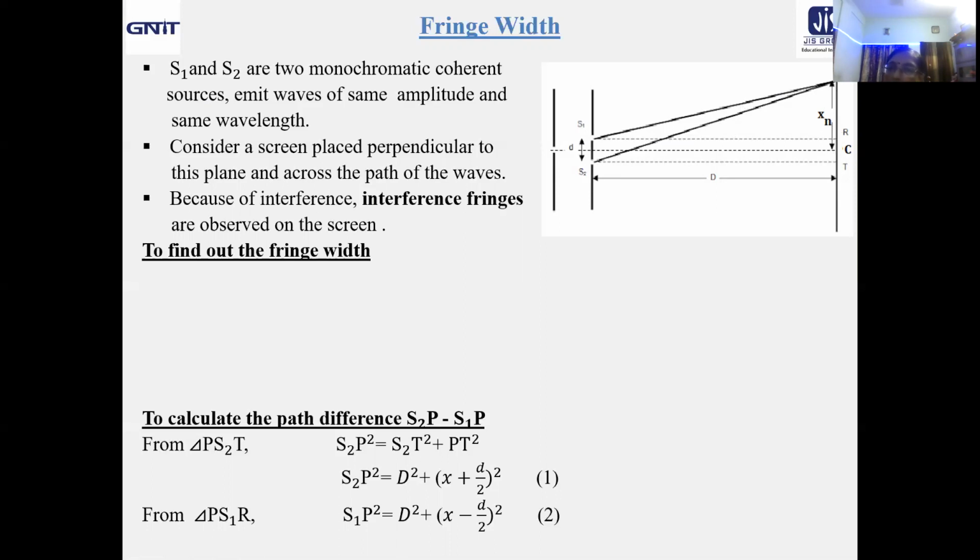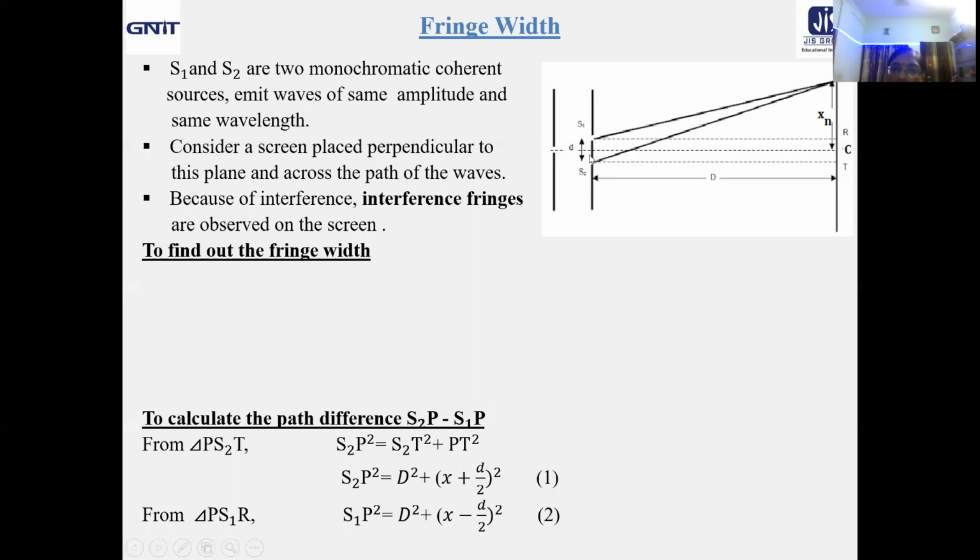Now, why is this equal separation coming? Let us now explore that factor. To do that, let us first take a point C on the screen, which is just opposite to the middle point of S1, S2.